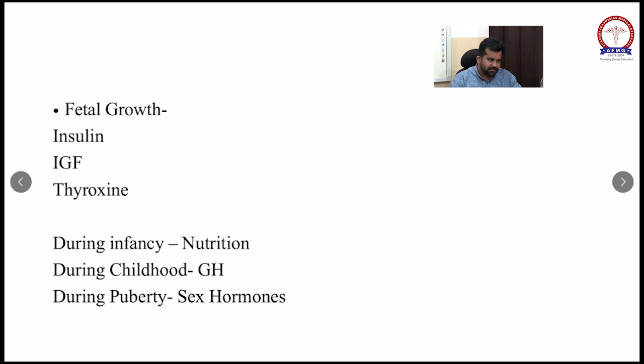Now see this MCQ. What is not seen in a newborn? Proteinuria and glucosuria are seen because the maturity of the tubules in the kidney is not up to the mark.